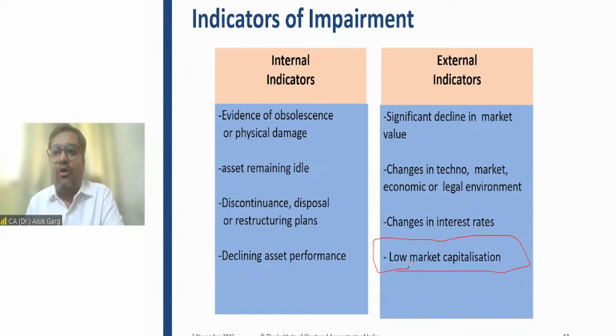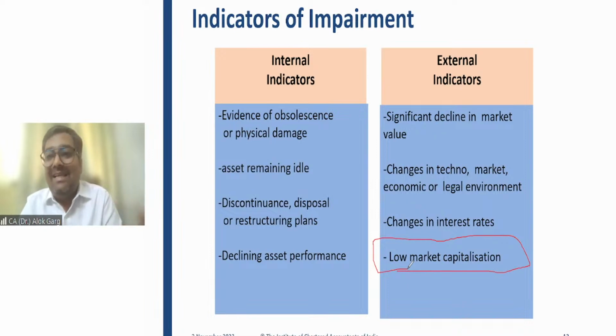Okay. Delta Corp is an entity in the casino and gaming zone, right? So the government has come up with a higher rate of GST on these casino companies. Due to that negative announcement, the market price of the share of Delta Corp has gone down by 30%, by 40%, right? So this is again an indicator of impairment. Their market capitalization has gone down. This is again an external indicator of impairment.